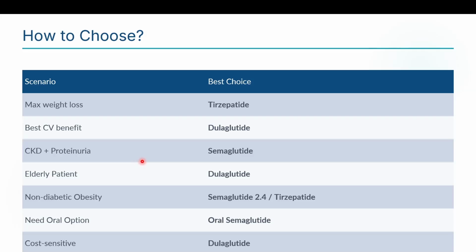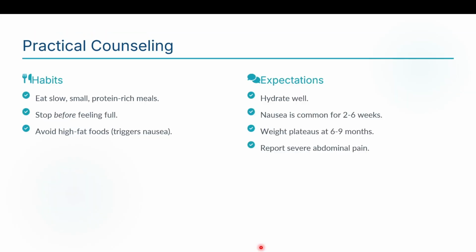So finally, how to choose for maximum weight loss efficacy? Go for Tirzepatide if you have no other reason to use a specific GLP-1 agonist. For best cardiovascular benefit, use Dulaglutide. For CKD and proteinuria benefits, use Semaglutide. In elderly patients, Dulaglutide is preferred as it is available as a single pen type. For non-diabetic obese patients, Semaglutide 2.4 milligram or Tirzepatide is preferred. Need an oral option? There is oral Semaglutide available. For cost sensitivity, Dulaglutide is preferred.